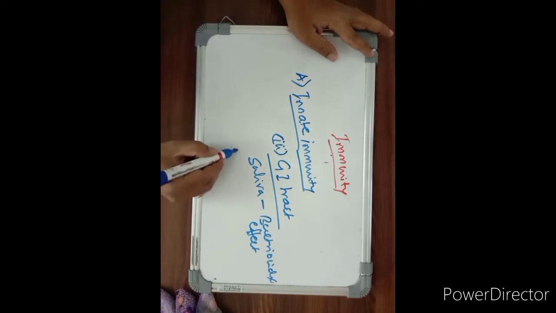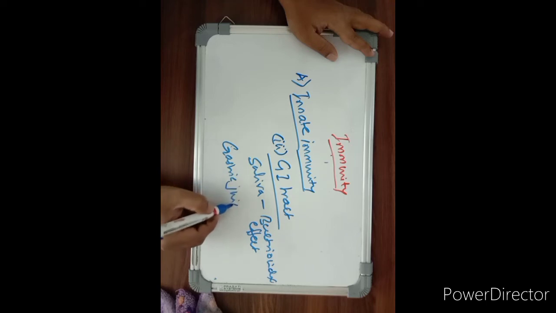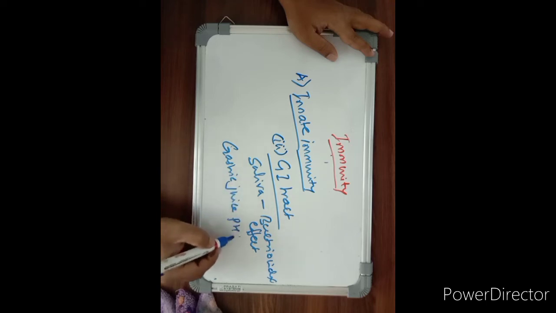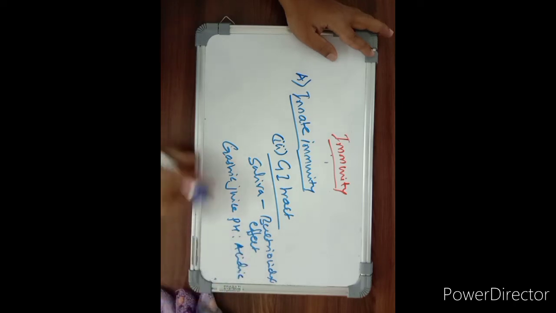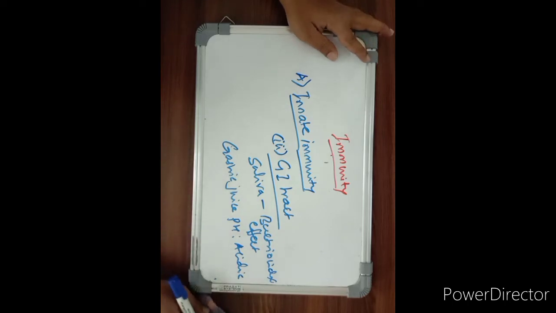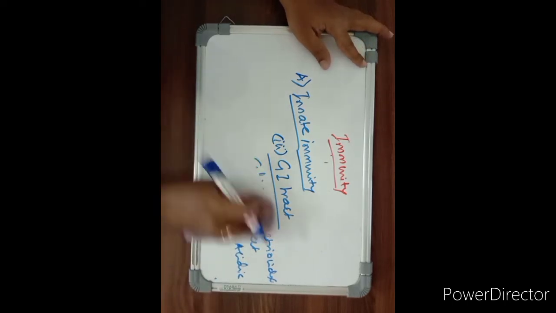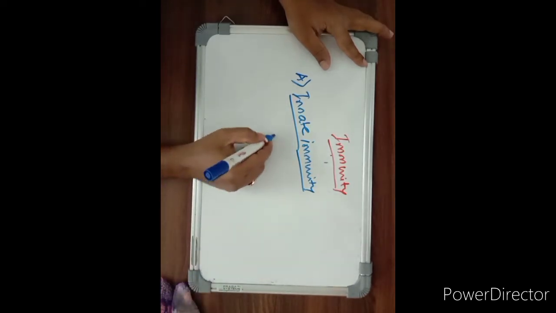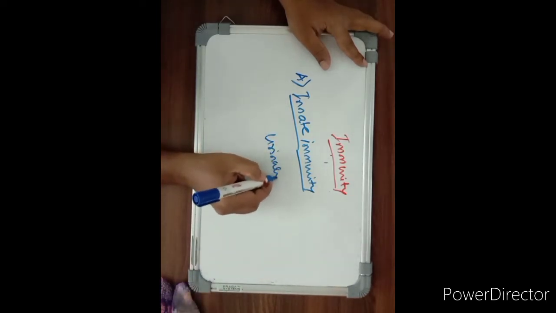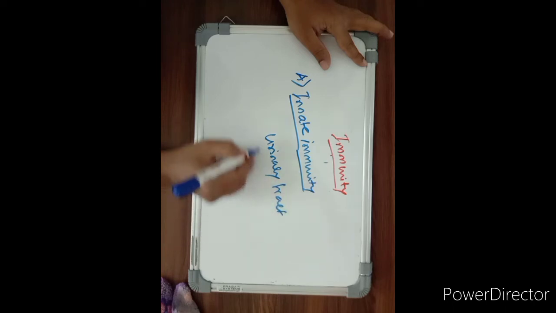And gastric juice pH. Gastric juice is very acidic, and thereby it destroys the microorganisms that come along with water or food. The next one is the urinary tract.